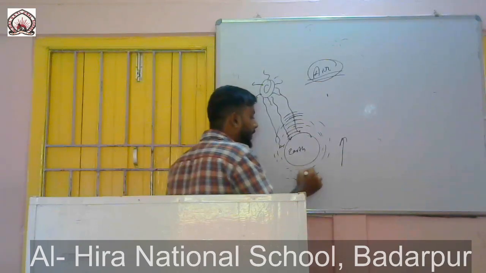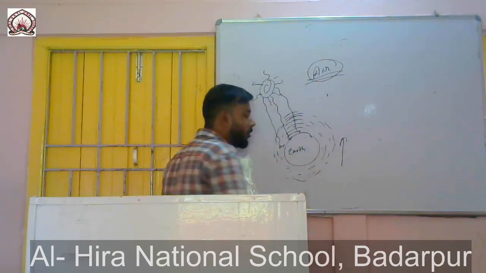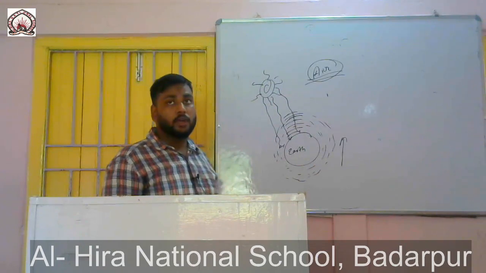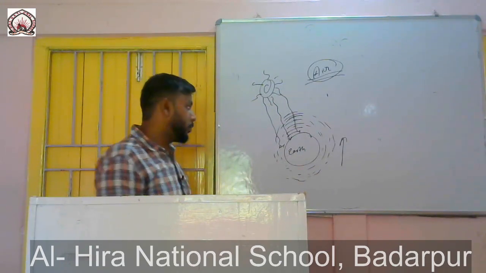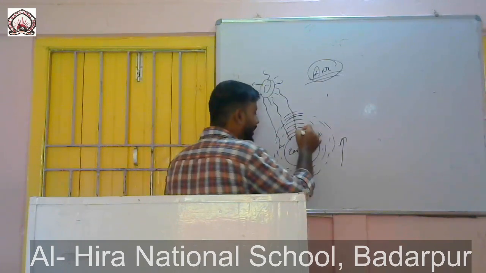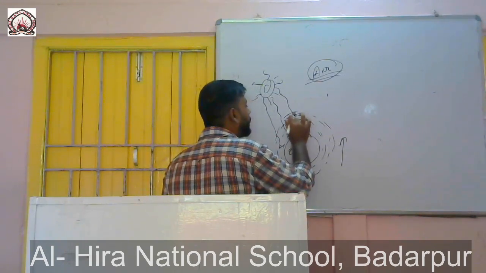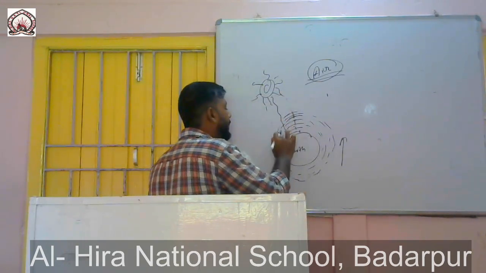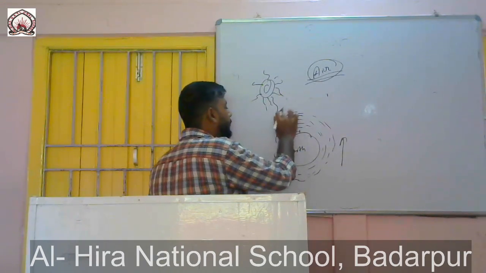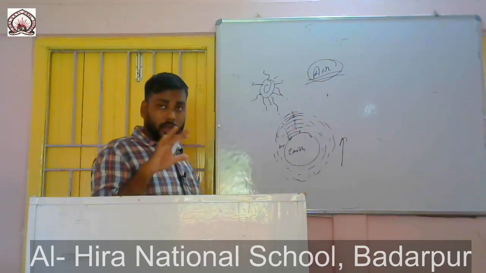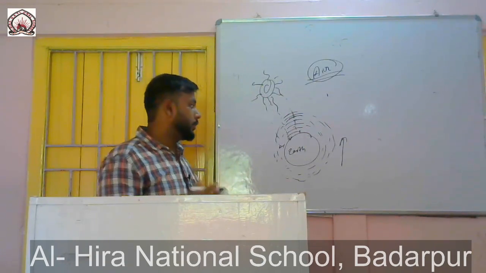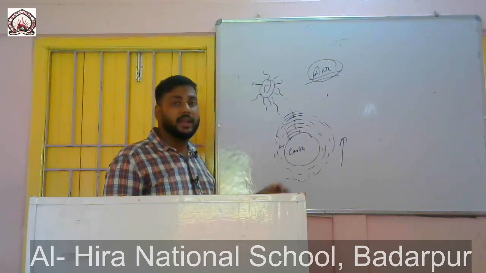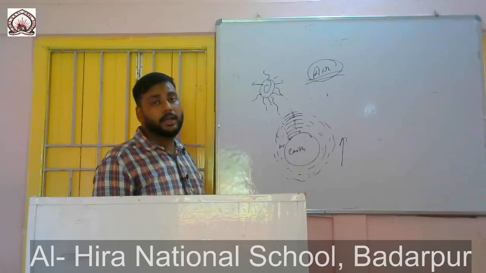This atmosphere, being a bad conductor of heat, helps the earth warm up slowly, not immediately. And at night, when the supply of sun rays stops, the atmosphere helps the earth cool down slowly. That means the atmosphere is a temperature regulator of the earth.